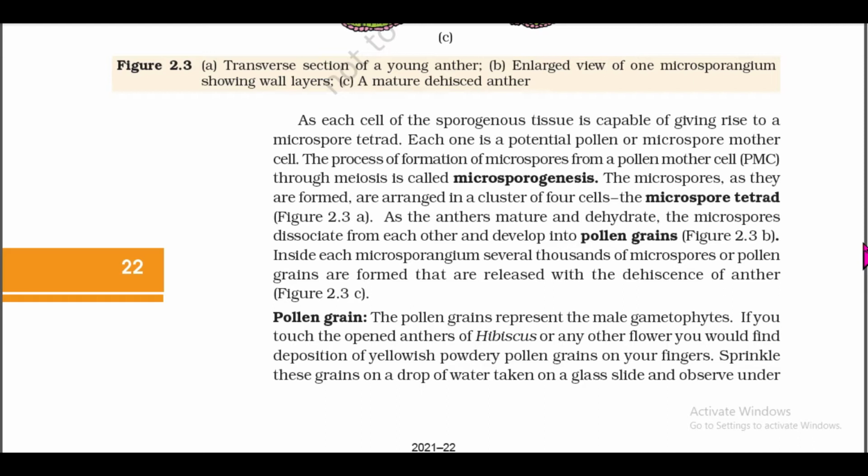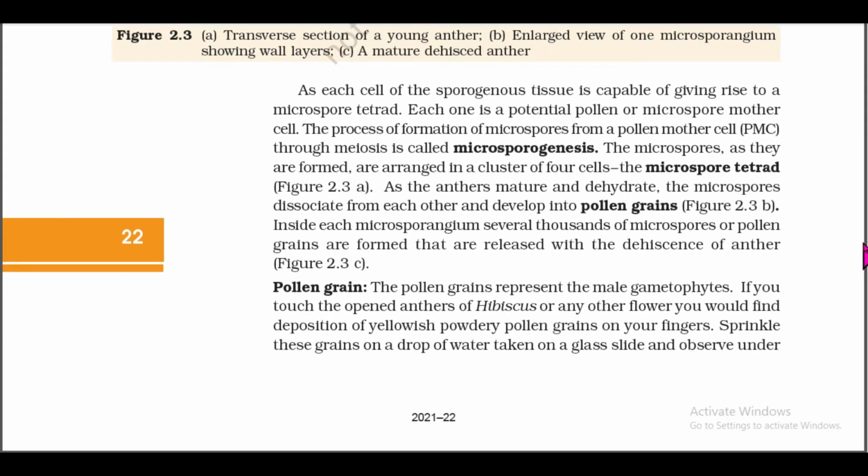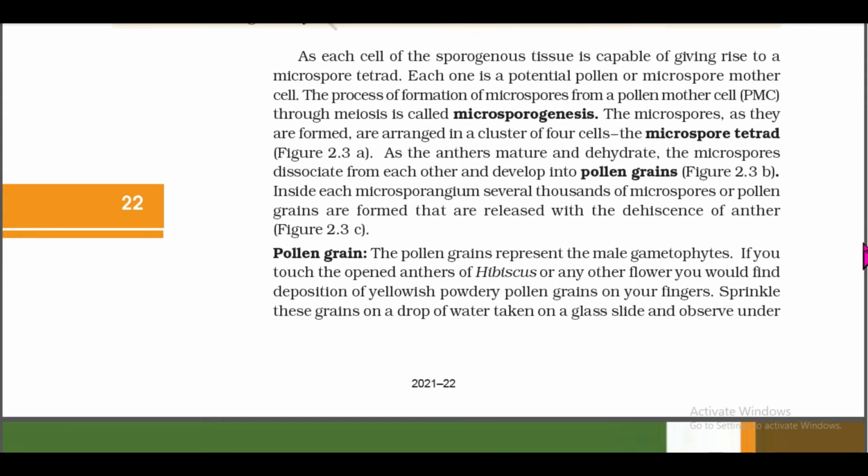The microspores, as they are formed, are arranged in a cluster of four cells, the microspore tetrad, figure 2.3a. As the anther matures and dehydrates, the microspores dissociate from each other and develop into pollen grains. Inside each microsporangium, several thousands of microspores or pollen grains are formed that are released with the dehiscence of the anther. Pollen grain. The pollen grains represent the male gametophytes.